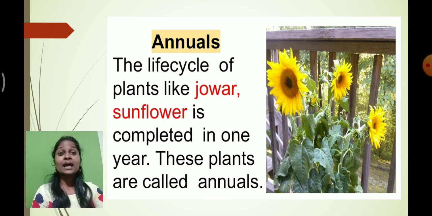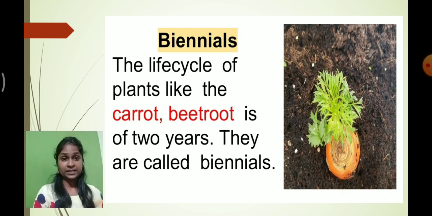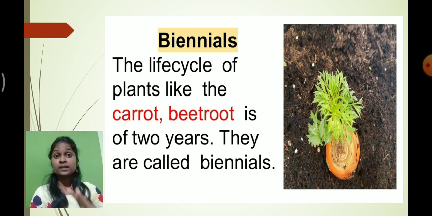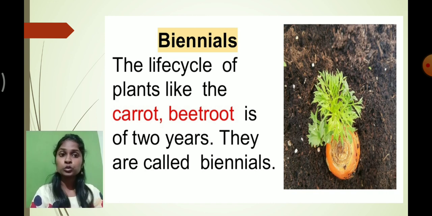And there are many varieties of plants like carrot and beetroot that complete their life cycle within 2 years. That means they require 2 years for their growth and development. Such plants we call biennial plants. Understood?